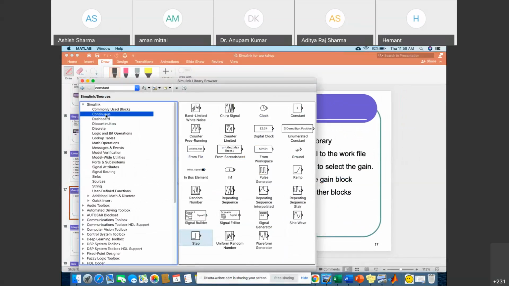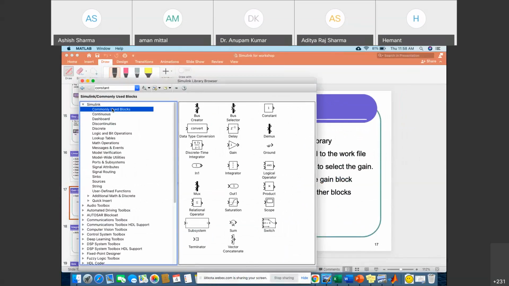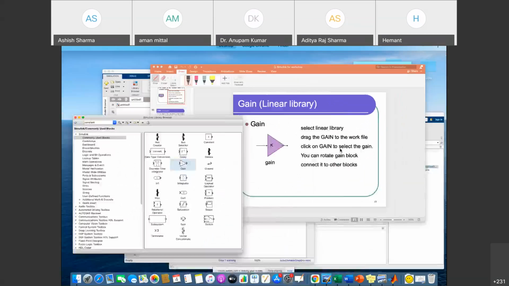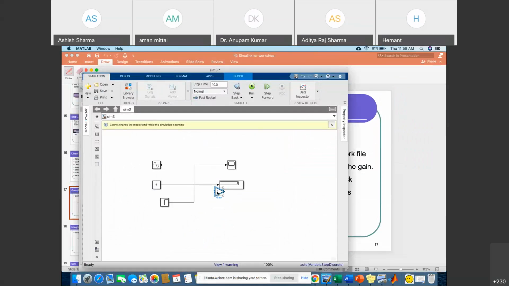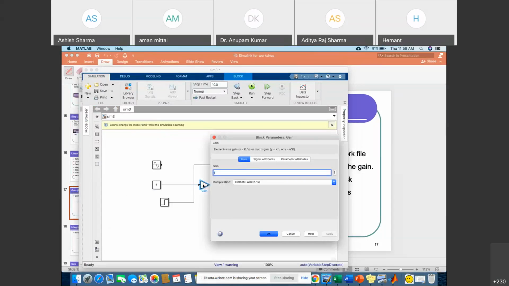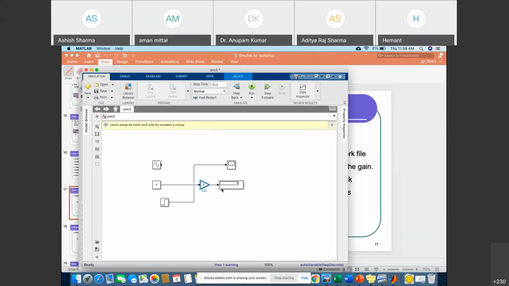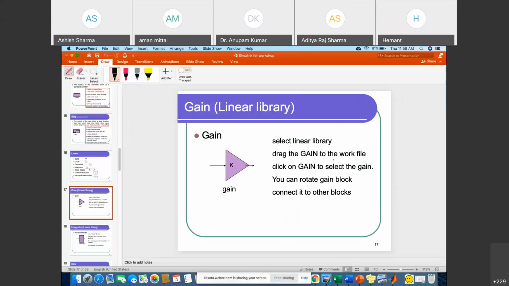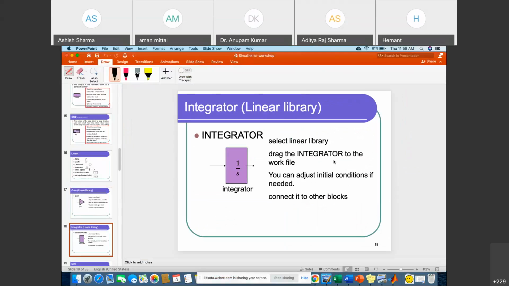So we can go to the continuous or commonly used blocks. The gain operation is available, right? You can simply add a gain in your block. Now you can change the gain value. It will work like an amplification, right? If you are multiplying by three, change the gain value to 3. Now you can run it and you will get 4 into 3, 12, at the output. Okay. So these are the very basic things in MATLAB.